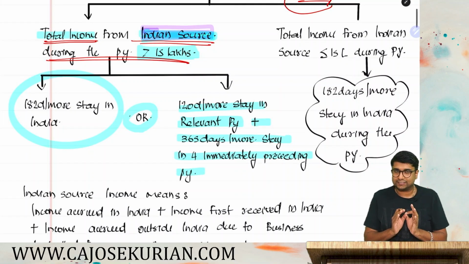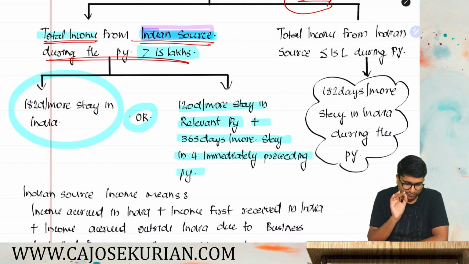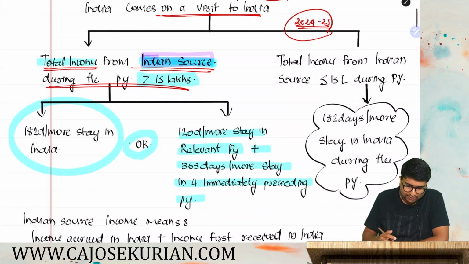Say for example, friends, it's pretty simple. Say in the question they are saying Mr. A is an Indian citizen doing some profession outside India. This year he visited India. If they are saying like this, first thing to do is what? You have to check whether in 24-25 his total income from Indian source exceeds 15 lakh.